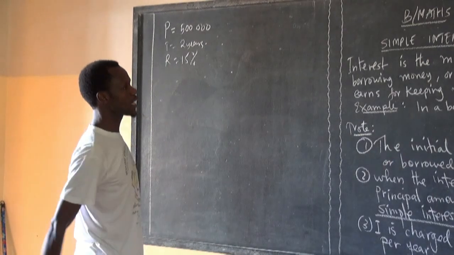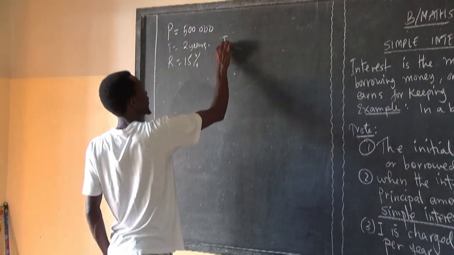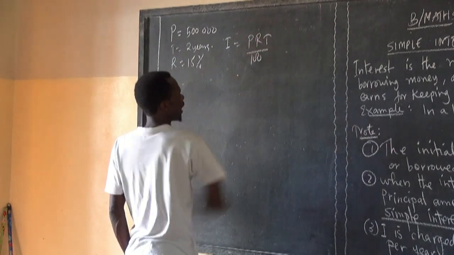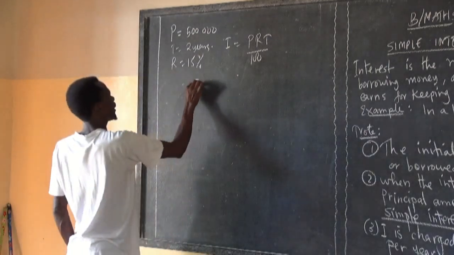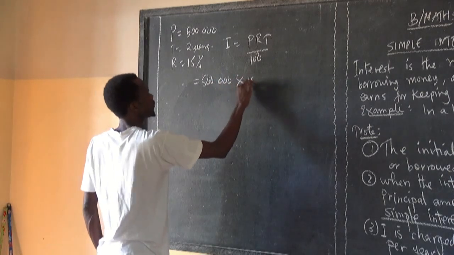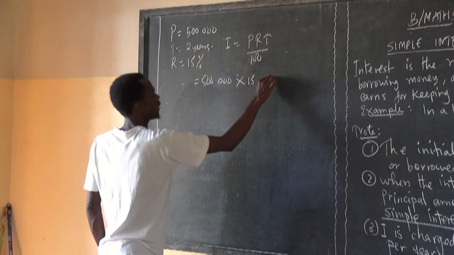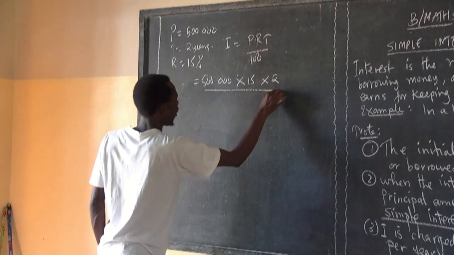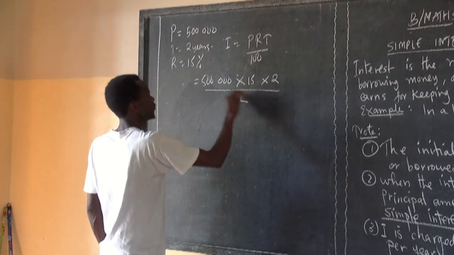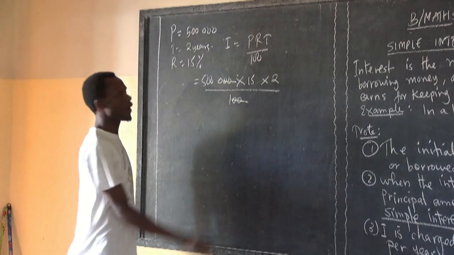Now we are looking for the simple interest. Simple interest is equal to PRT over what? Over 100. Now remember, P is equal to 500,000 times rate is 15 times time, which is 2, over 100. Therefore, let us simplify. It is all about simplifying.